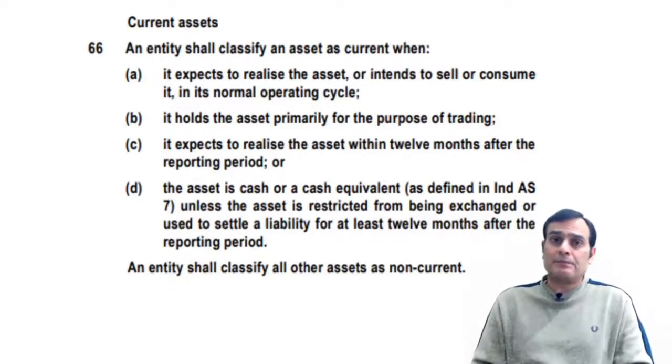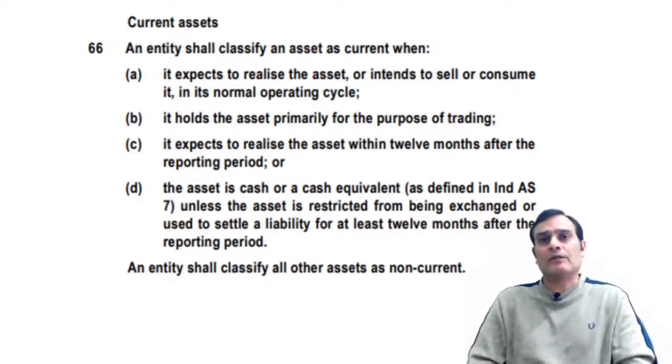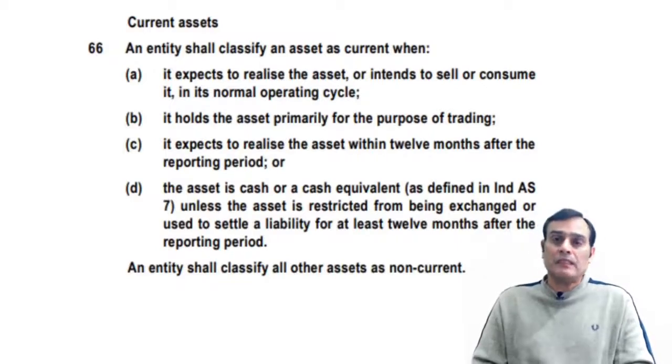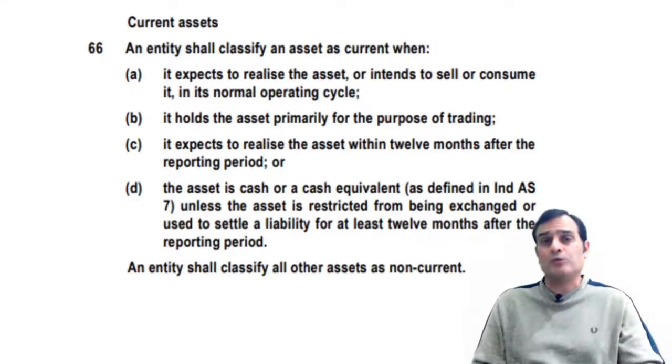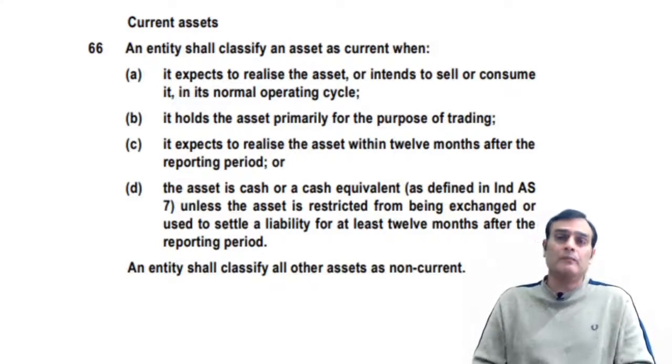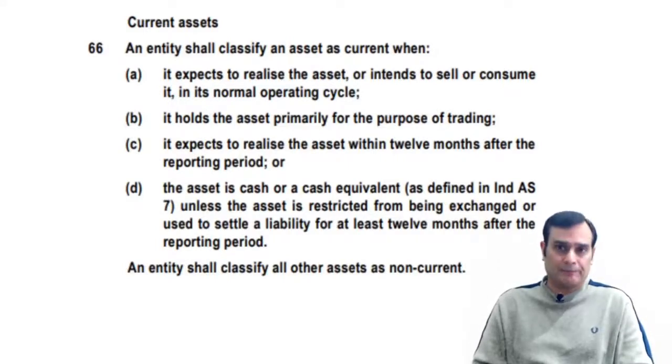There is a misconception when many people think that if the operating cycle of the business is more than 18 months, then certain items of debtors could be non-current in nature. No. Even if your debt collection period is, let's say, greater than 12 months, it is still going to be current in nature, though of course certain disclosures would be required by virtue of para 61.